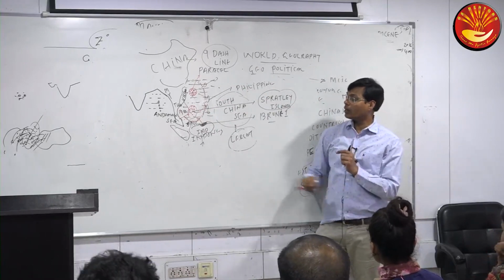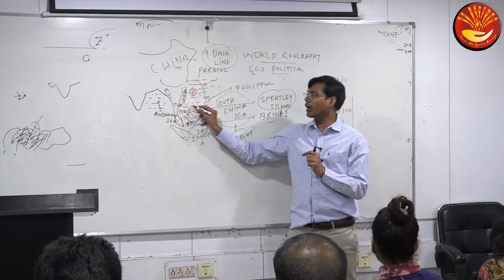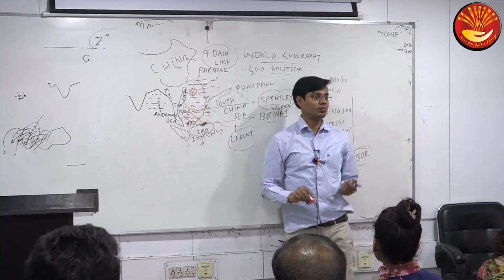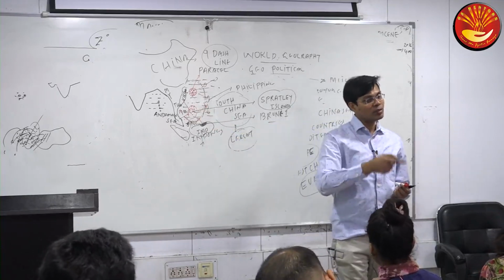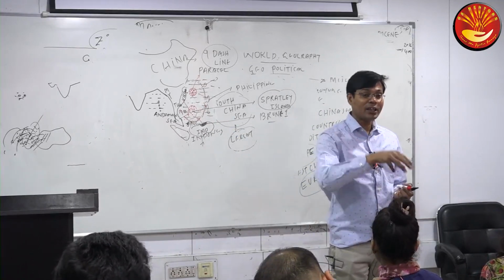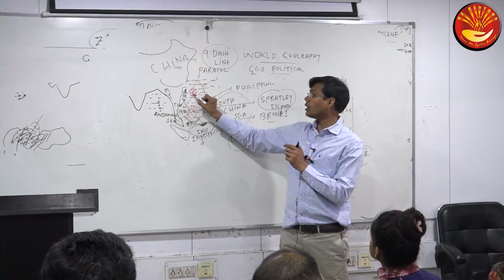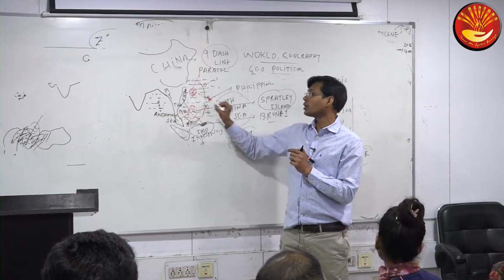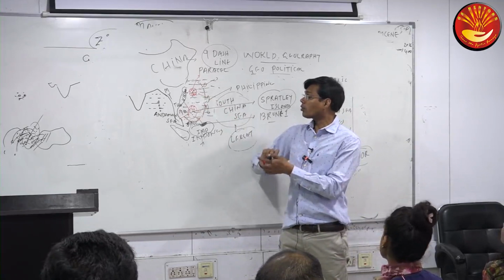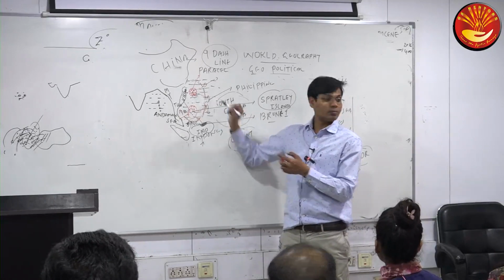Now let me ask, is it only a matter of these islands or beyond that? What is the perspective beyond that? China is claiming not only the land, or China has not clarified till now, that these islands belong to China. Then what about the surrounding sea or surrounding water?